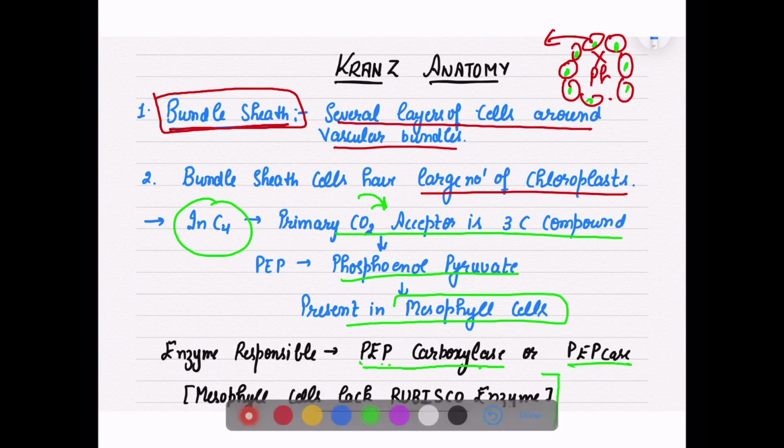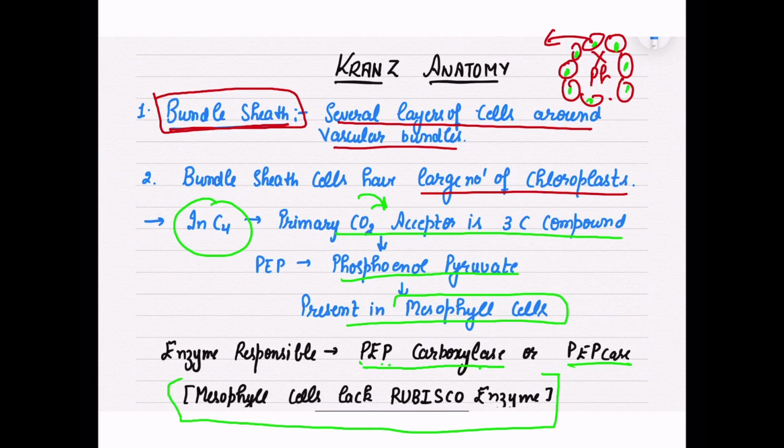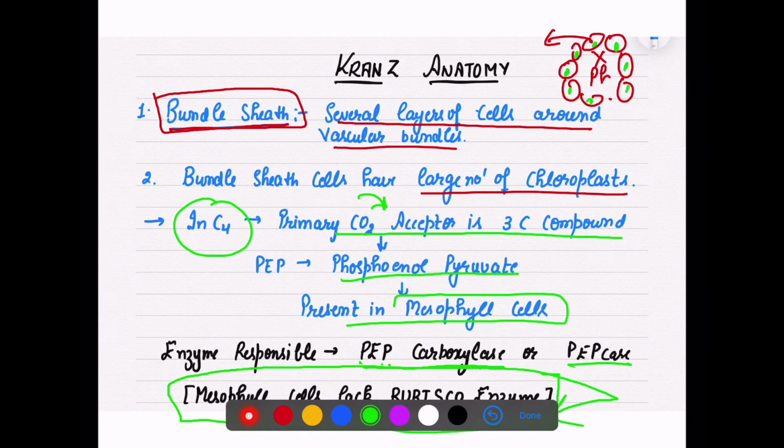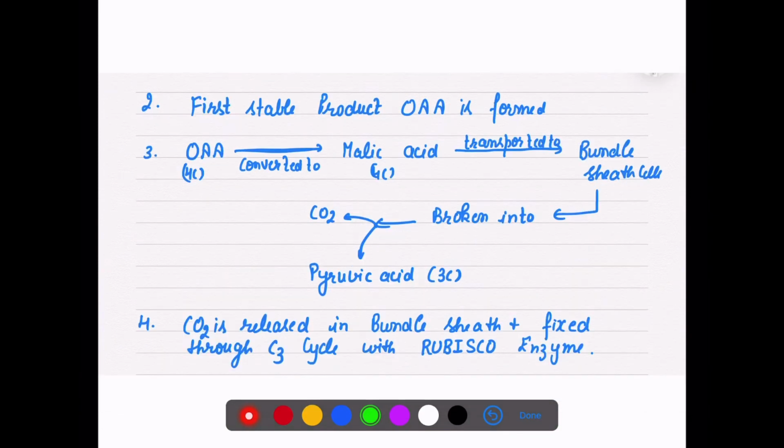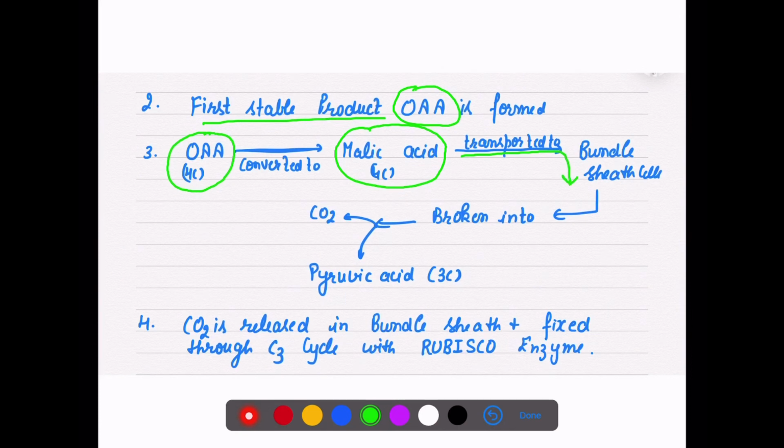Why are we using PEPCase? Because mesophyll cells lack the Rubisco enzyme. They do not have Rubisco. The first stable product which is formed is oxaloacetic acid, a 4-carbon compound. It will convert into malic acid. Malic acid will be transported to the bundle sheath cell and broken into pyruvic acid as well as CO2.